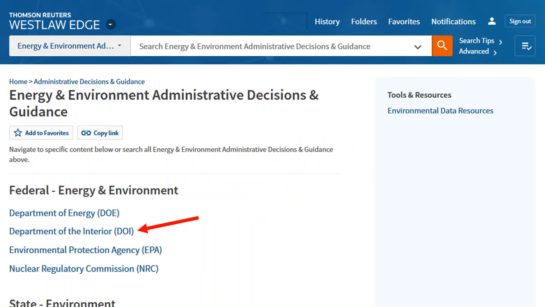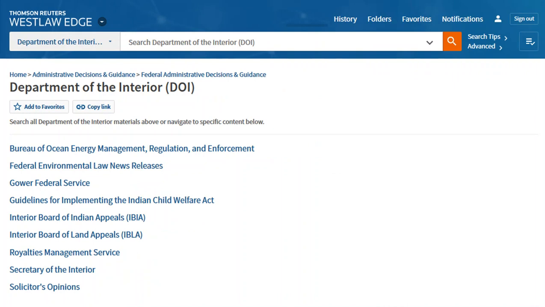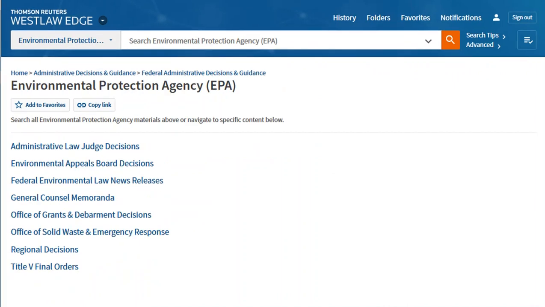On Westlaw, choose Practice Area, Energy and Environment, then Administrative Decisions and Guidance. Both federal and state agencies are included here. You can also select a particular agency or type of decision or guidance to search. Here's an example of types of decisions and guidance available from the Department of Interior. And these are those available from the Environmental Protection Agency. Some, but not all agency decisions on Westlaw can be key cited, so be sure to look to see if there are any citing references available for the decisions you read on Westlaw.